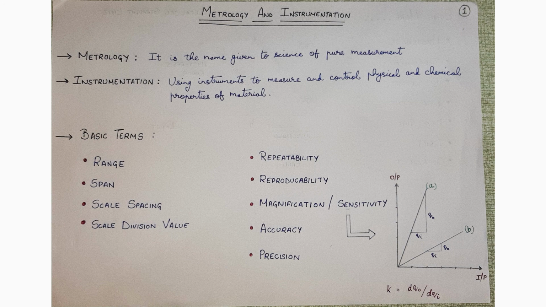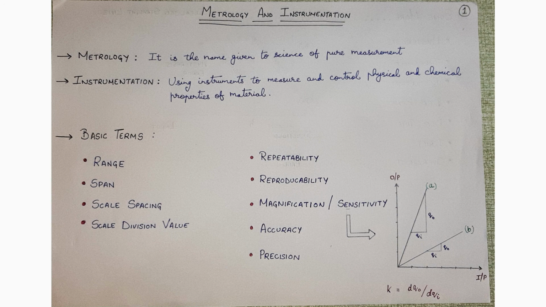Magnification or sensitivity. Magnification or sensitivity is generally defined as the enlargement of output signal for the given input signal. From the graph, it can also be seen that the greater the magnification, the smaller the range will be, because for small amount of input we will get higher amount of output.